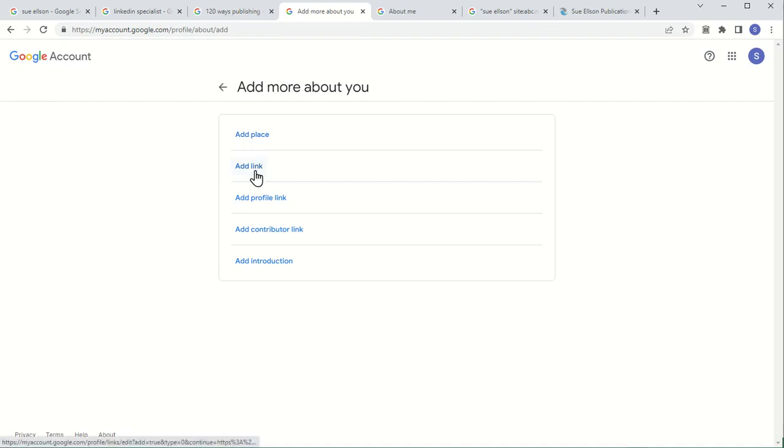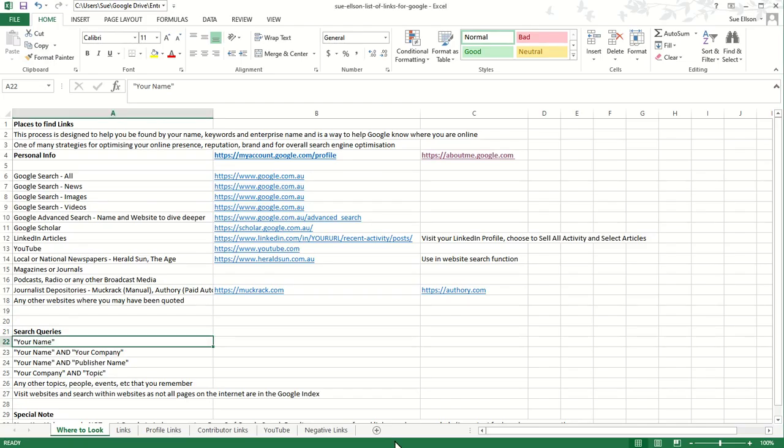So here you can see that there are three sections for links: a link, a profile link, and a contributor link. Now, you need to prepare this information before you copy paste it into these three fields. So the big question is, how do you find all the links to add in here? So this is the spreadsheet that I've prepared, and I'll put the link in the description box below as to how you can access this file.